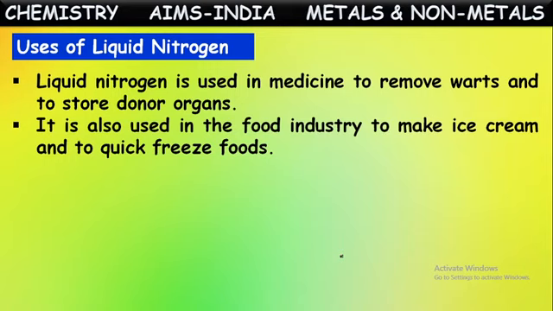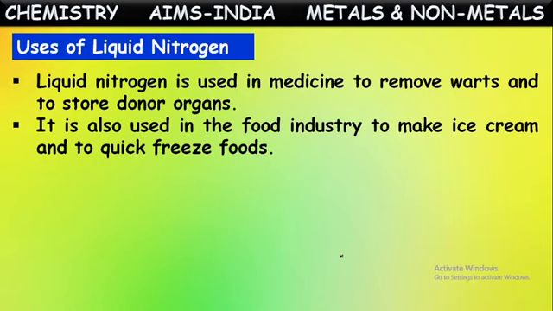So for the preservation of these donated organs, they use this liquid nitrogen because it can produce very low, very cool temperatures. At those temperatures, these organs will stay alive without getting any damage. They won't decompose. Next, it is also used in the food industry to make ice creams and quick-freeze foods.